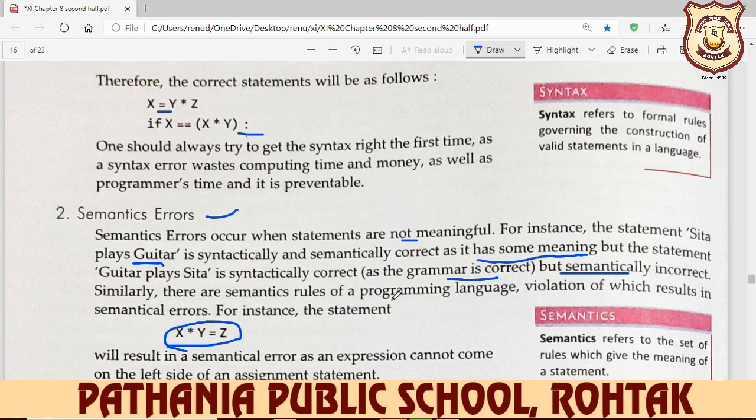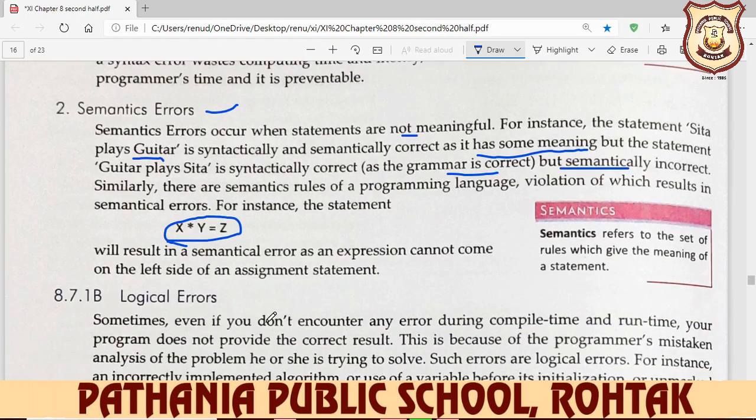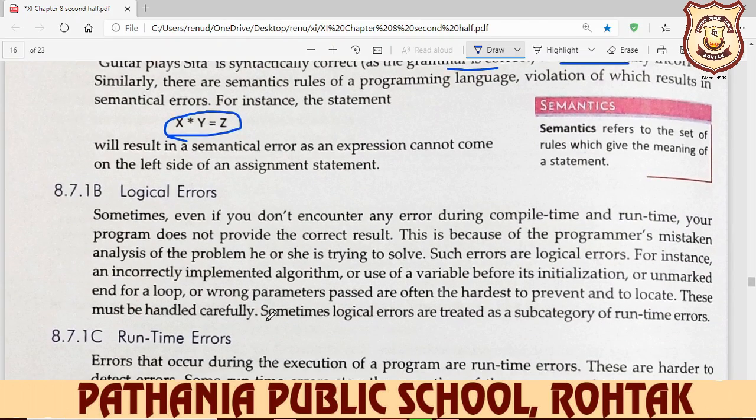So in this sentence, "guitar plays Sita" is semantically incorrect. Similarly, there are semantic rules in programming whose violation results in semantic errors. For instance, the statement x multiply y is equal to z. Instead of this, you write z is equal to x multiply y. So this type of error we call a semantic error. And your next error is your logical error.